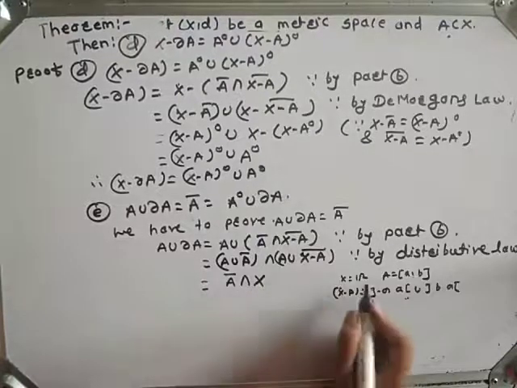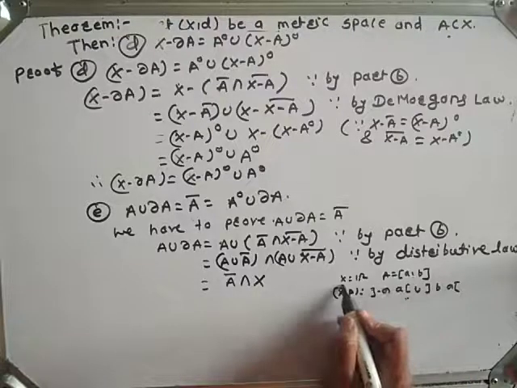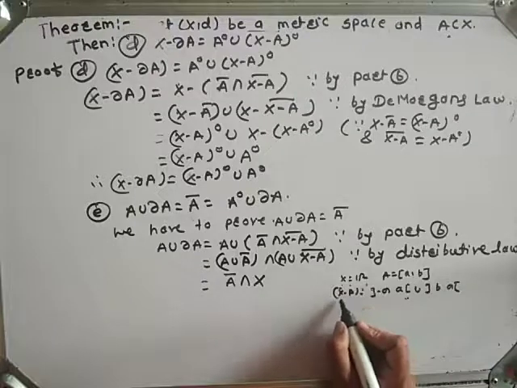For example, if you take A is equal to closed interval [a, b], and if you take X is equal to R, then what happens?